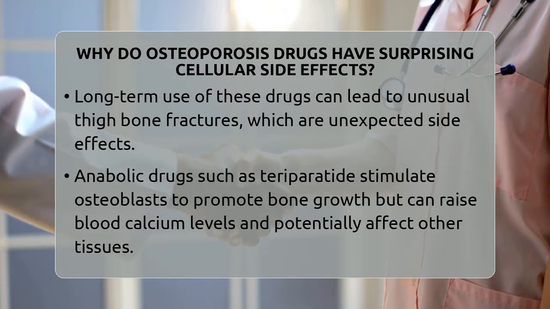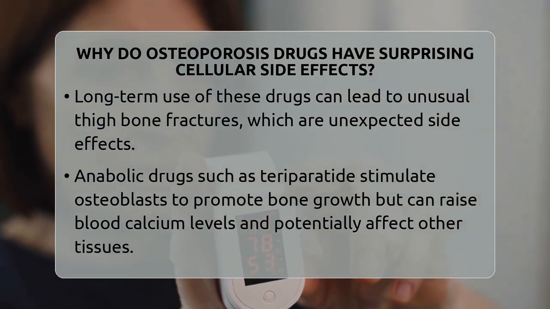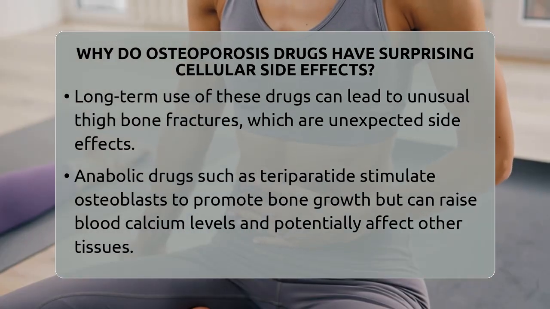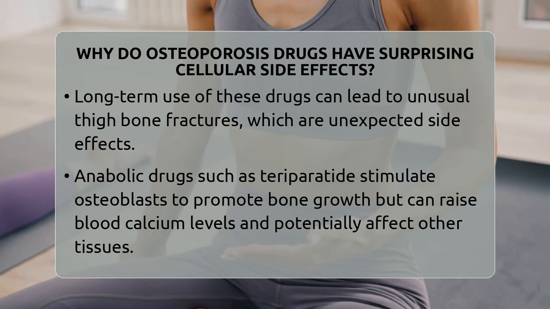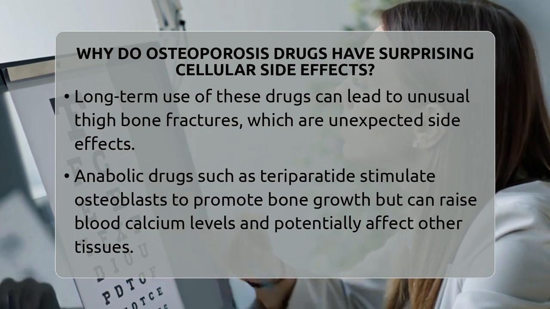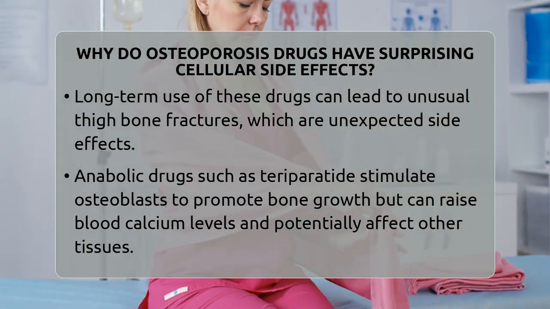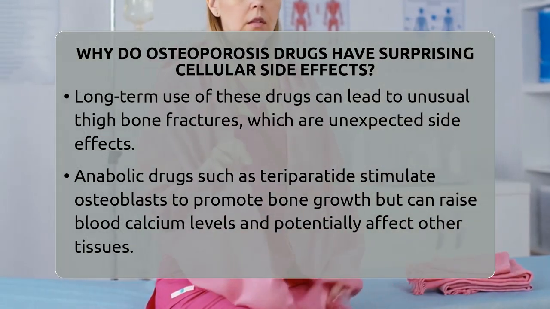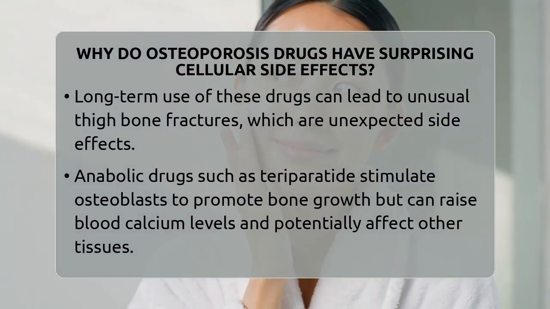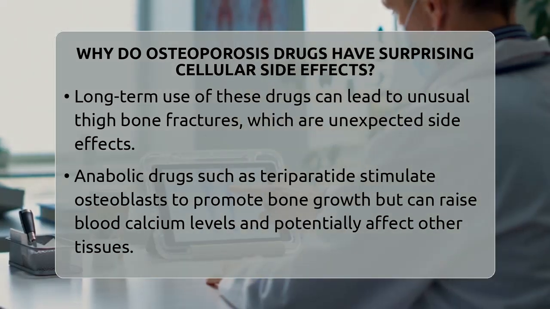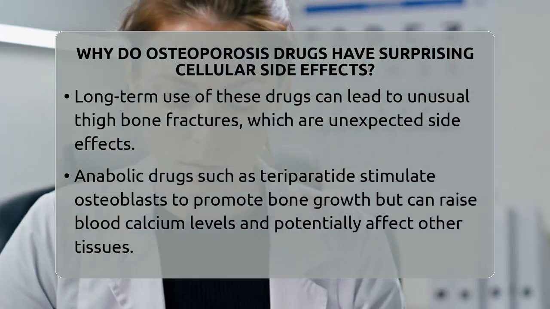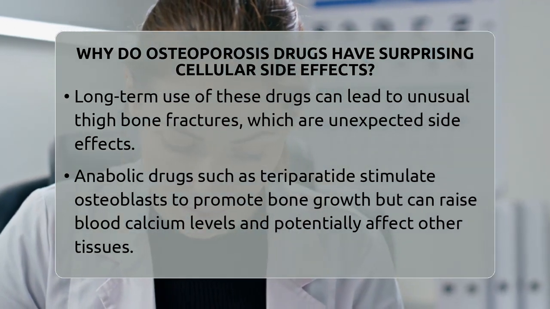Because these drugs influence pathways used in many tissues, their effects can be unpredictable. Some medications, like selective estrogen receptor modulators or SERMs, mimic or block estrogen's effects. Estrogen plays a role in maintaining bone density, but it also influences other organs. When these drugs are used, they can cause side effects like blood clots, hot flashes, or fluid retention. These happen because estrogen receptors are found throughout the body, not just in bones, so altering their activity can impact blood vessels, skin, and other tissues.